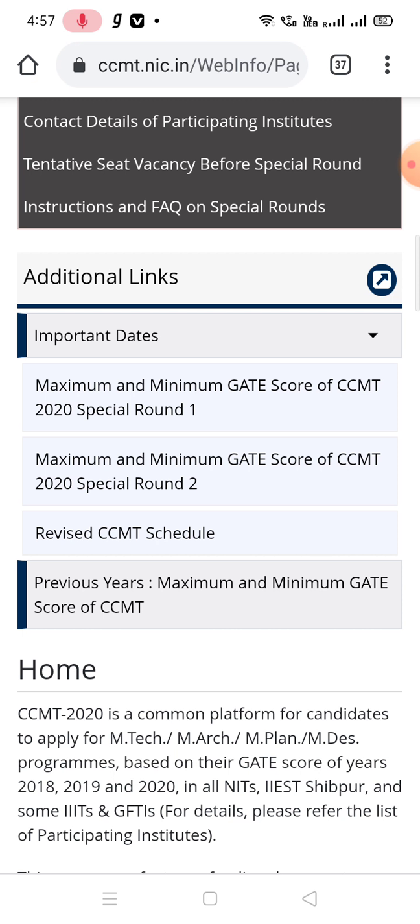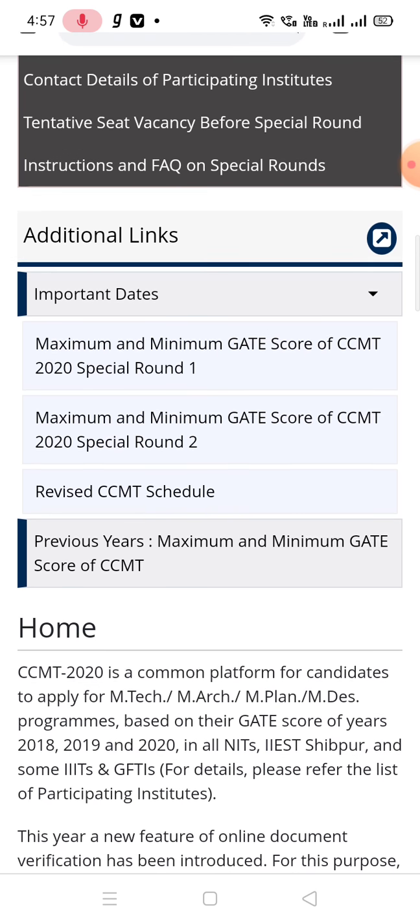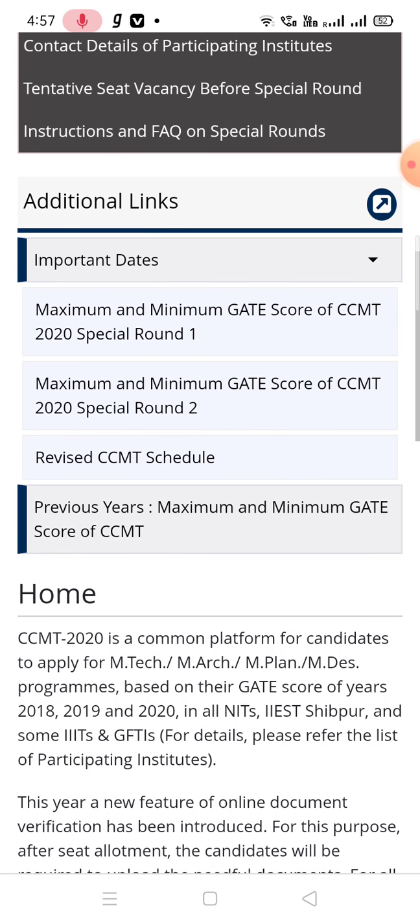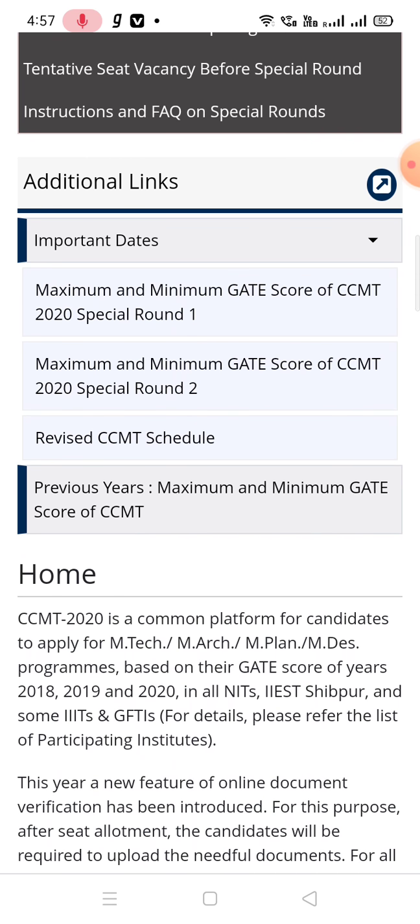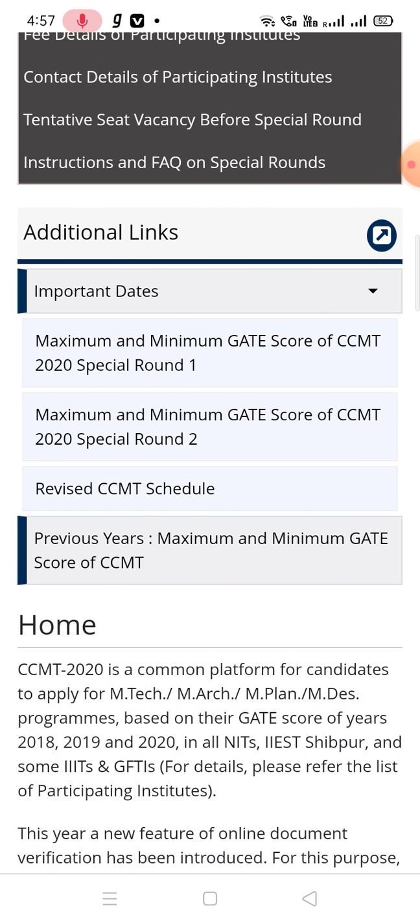And if you freeze, that means you have taken a particular subject and you are going to take admission there. So that is the procedure. After completion of 3 regular rounds, the special round will be there. For a special round you can fill the choices separately. For a special round you have to fill the form again for participating, and you have to fill your choices separately.